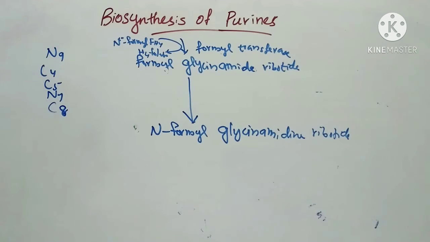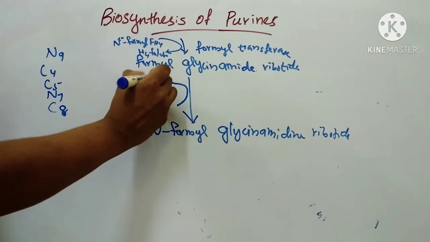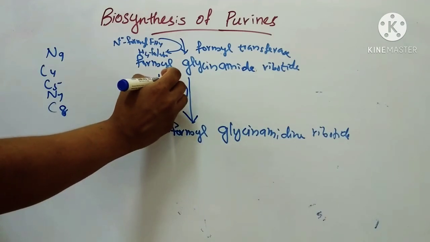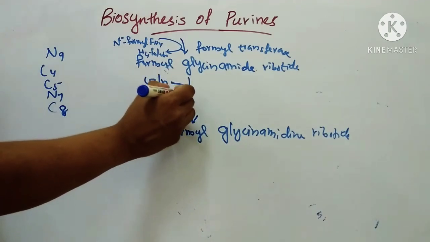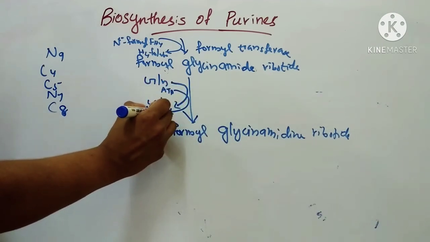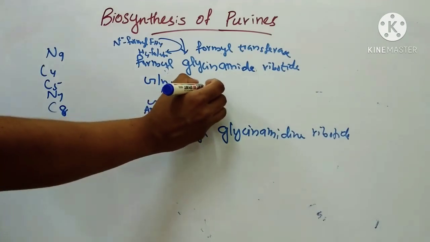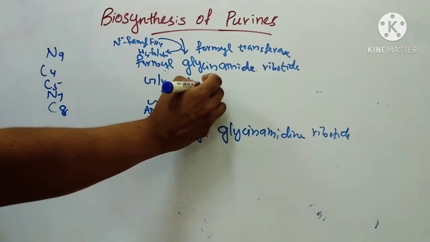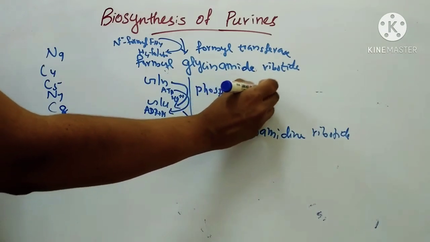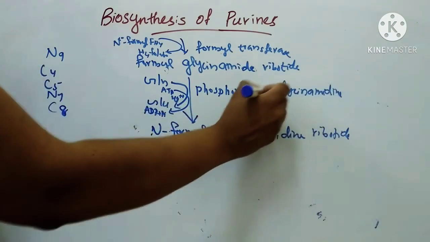So another amide group of glutamine, here one glutamate, ATP to ADP plus Pi, Mg2+, with the help of the enzyme phosphoribosyl glycinamide synthase.